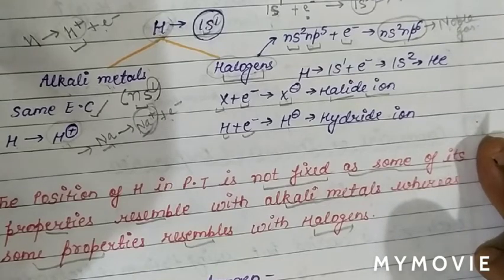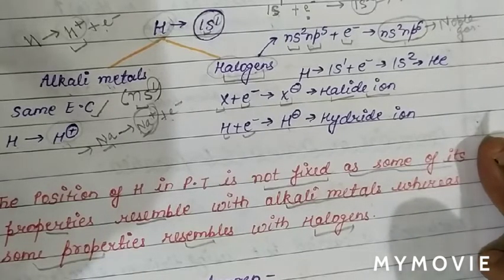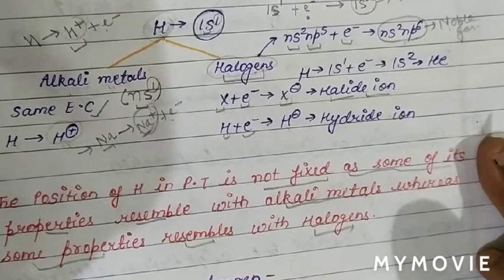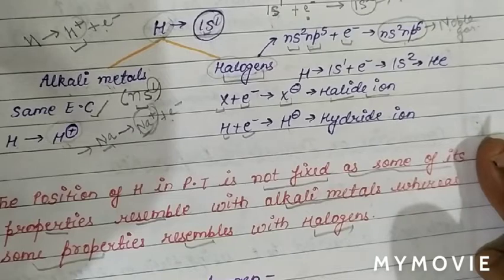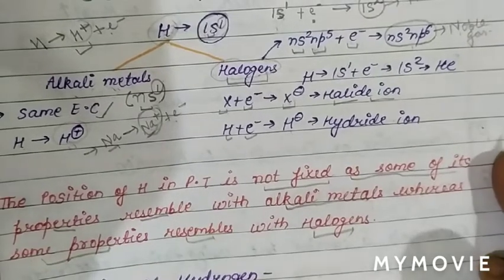So basically, which has the highest bond energy? The highest bond energy is for the hydrogen-tritium bond, then hydrogen-deuterium, and the lowest bond energy is for hydrogen-hydrogen. And then we have studied the position of hydrogen in the periodic table, which is controversial, because some properties of hydrogen match with alkali metals and some properties of halogens match with hydrogen. So the position of hydrogen is not fixed and controversial.